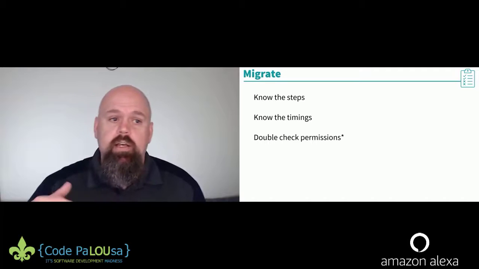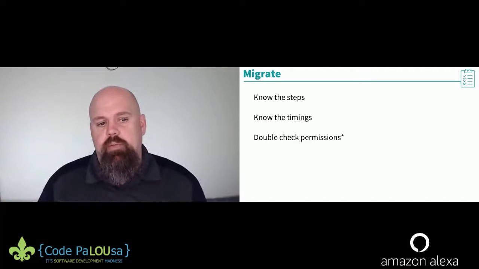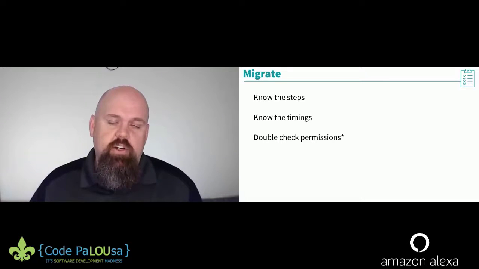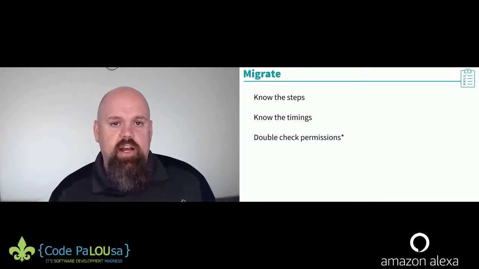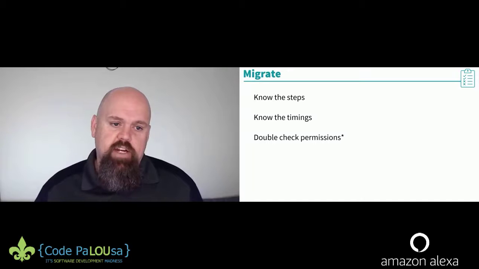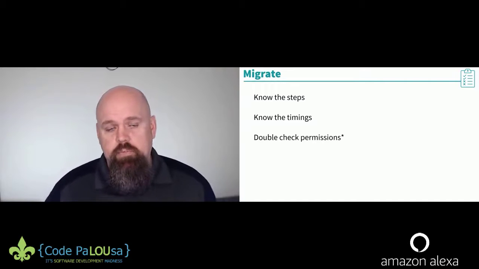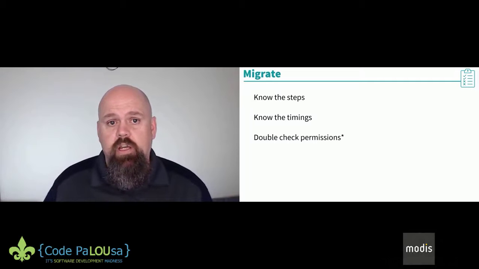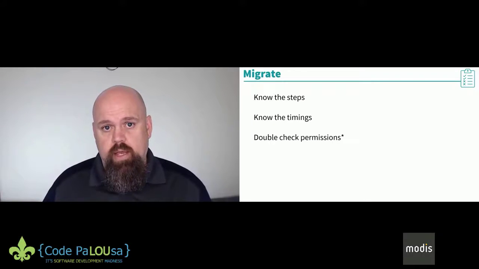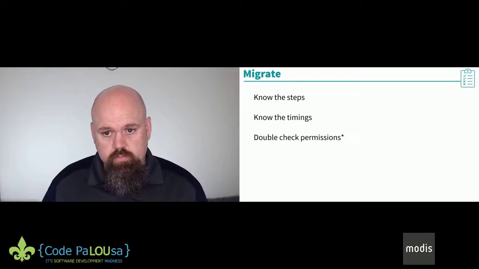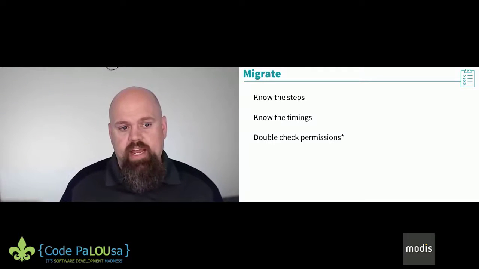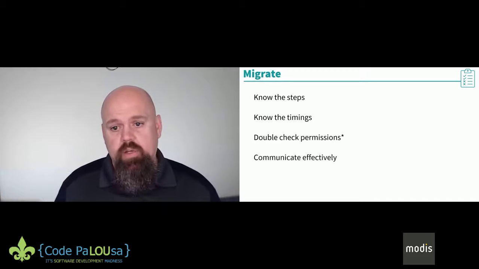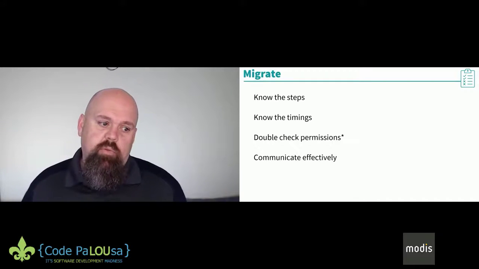Please, please, please. After the migration, double check your permissions. Make sure your data is secured. If I'm one of your customers, I don't want to find out that you did an Azure migration and your data is unsecured and we had a breach, and then we're going to have problems. So please, please double check your permissions and double check your encryption once you get to your cloud provider. Most cloud providers kind of make it harder for you not to have encryption and permissions in place, but it still happens. So communicate effectively when we migrate.